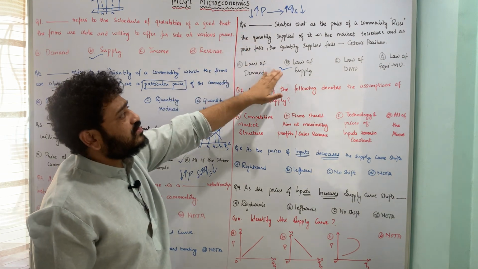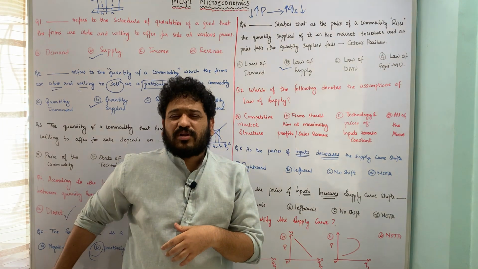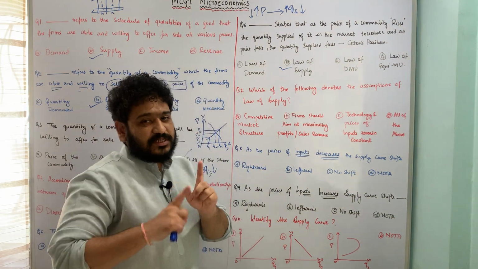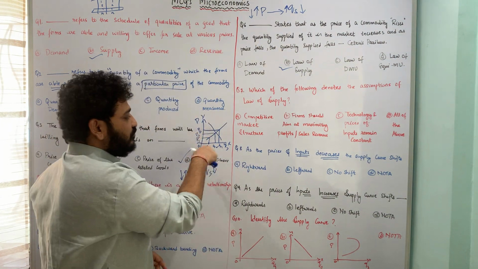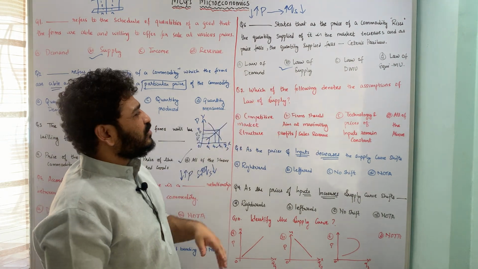I hope the law of supply is pretty much clear. Here I have taken the statement of it. Here I have explained to you what the law of supply particularly means with respect to the prices and how the graph would look like per se. Yeah. Let us now move to the next question, which talks about the assumptions of law of supply.